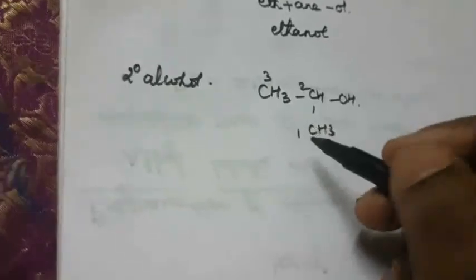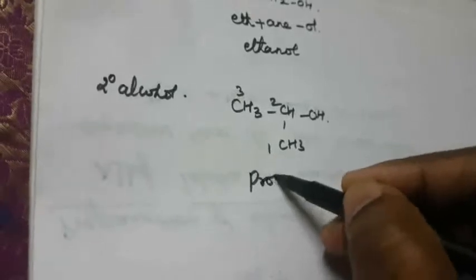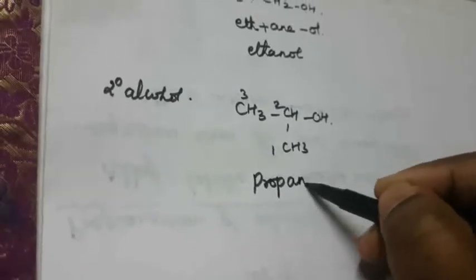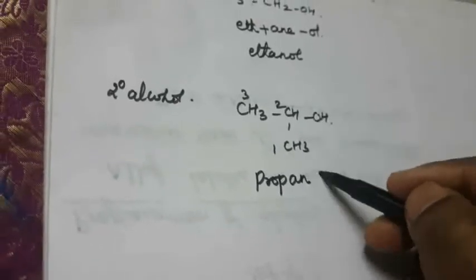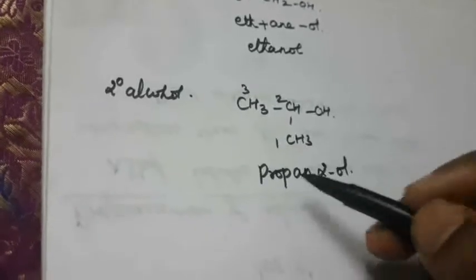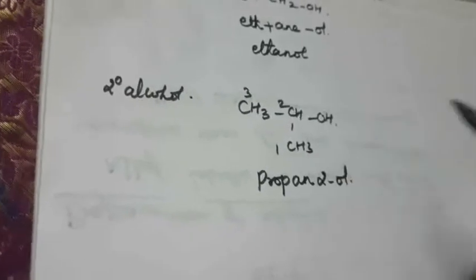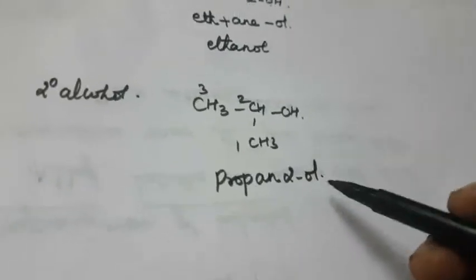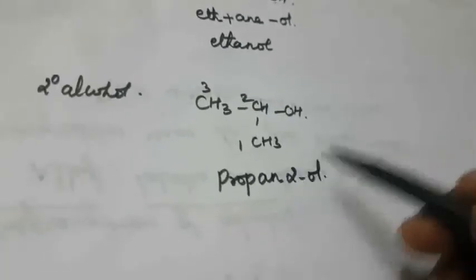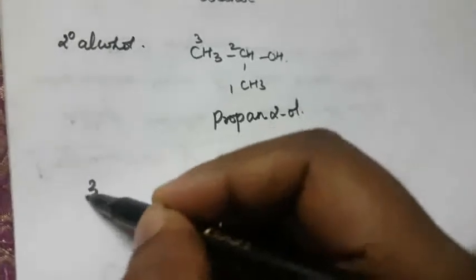That is 3 carbon. What is the root word? Prop. The compound is saturated, AN. So second position containing, propane 2-ol. Okay, propane 2-ol. The second position contains the alcohol functional group, the suffix is OL. So that is propanol. So now, what is meant by tertiary alcohol?